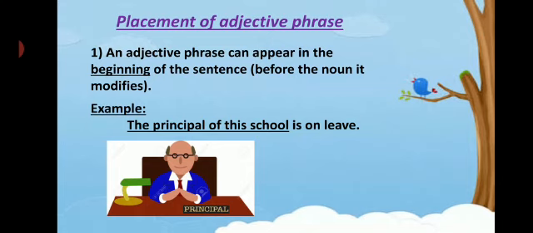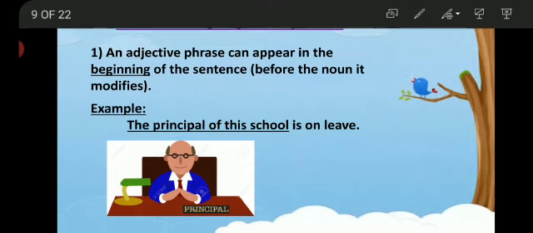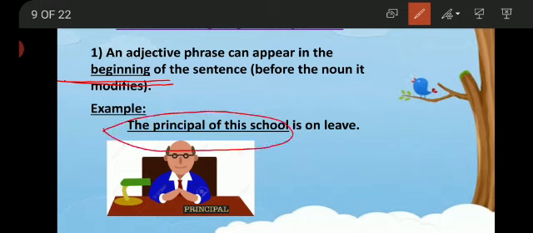Now placement of adjective phrase. Okay students, there are 3 positions of adjective phrase. It can be placed in the beginning of a sentence. It means it will be placed before the noun it modifies. The principal of this school is on leave. So here the principal of this school is the adjective phrase. Here the noun is school and the principal of this school becomes the adjective phrase and it is describing the school. So this is at the start of the sentence.